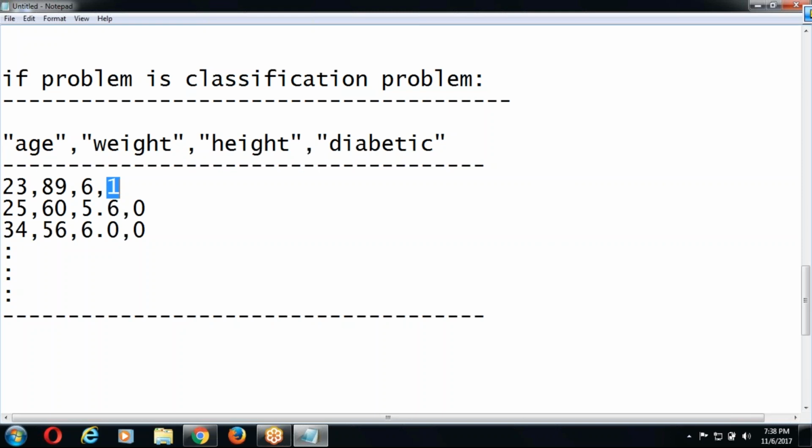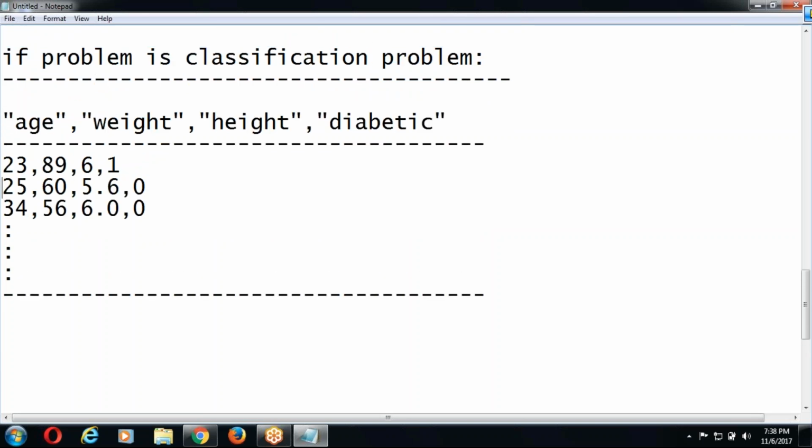Got it? It is not continuous. Any one of given options. But 1 is a number, 0 is a number. If 1, 0 are continuous, there is a great difference between 1 and 0. If 1, 0 are the options, there is no value, there is no difference between 1 and 0. Okay, how 1 is great value, 0 is also such a great value. Like this. Get it? Yeah. Take this data.